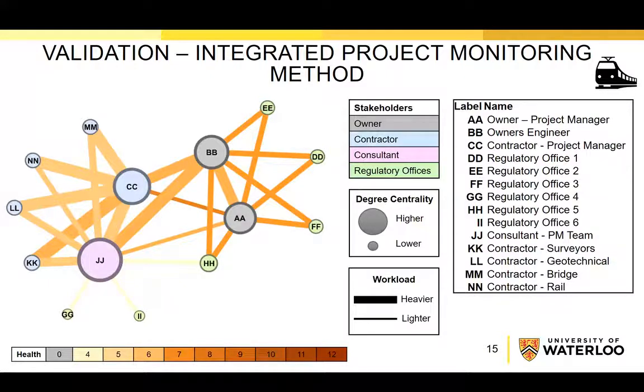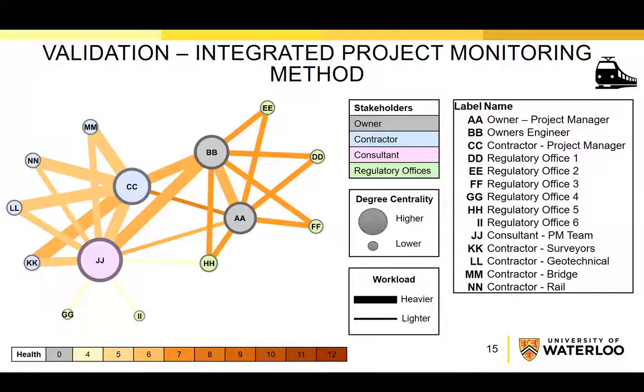Based on the analysis, we found the highest workload was between the contractor's project management team and the contractor's surveyors team. The poorest health condition was between the owner's project management team and the contractor's project management team. On the other hand, the lowest workload and the healthiest connections were found between the consultant's project management team and 2 regulatory offices. After obtaining these results, we did a review meeting with the project manager.